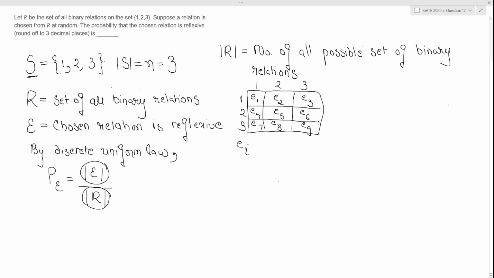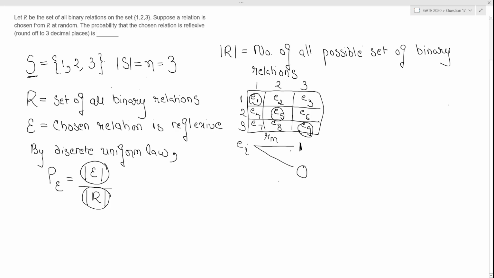For any Ei, right, it has two choices. Either it can be present, if we denote it by 1, it means this Ei is present, or we can say it is 0, denoting it is not present. So just a heads up, if I say that this relation, let's say I have this relation, let's say R, I tell you that this relation is reflexive. So which elements are bound to be 1? E1, E5 and E9, right?